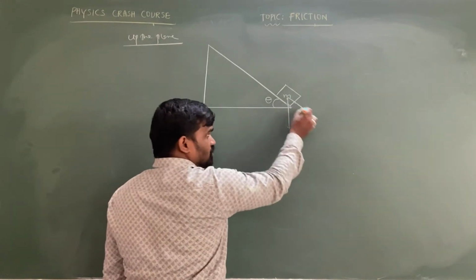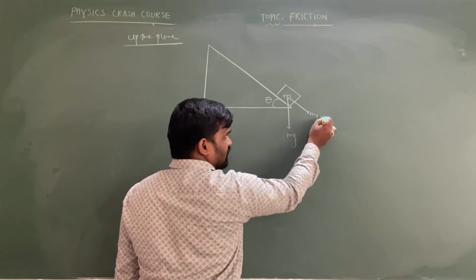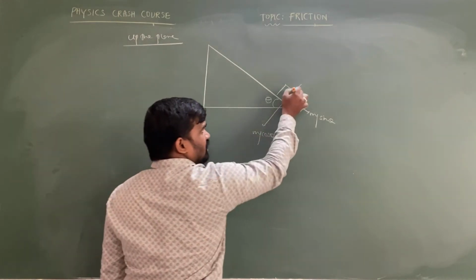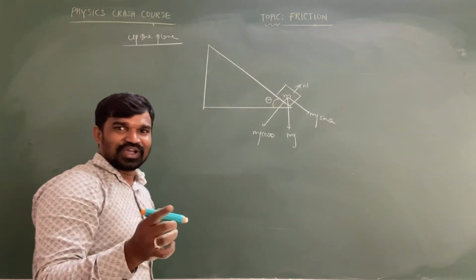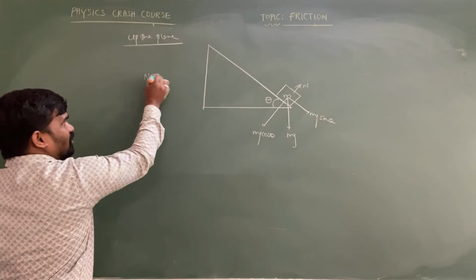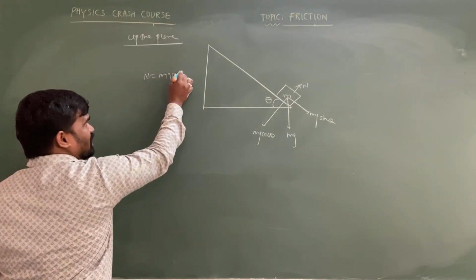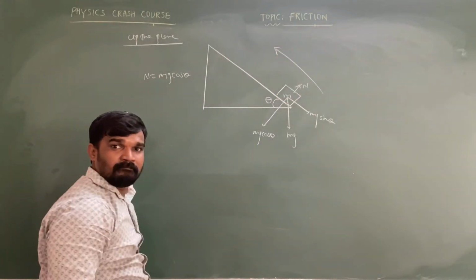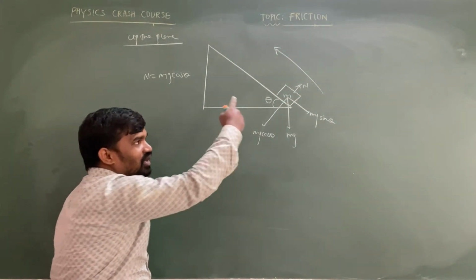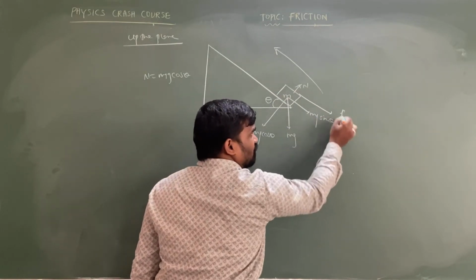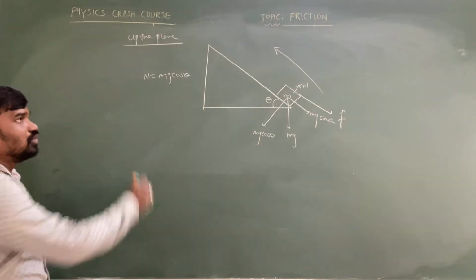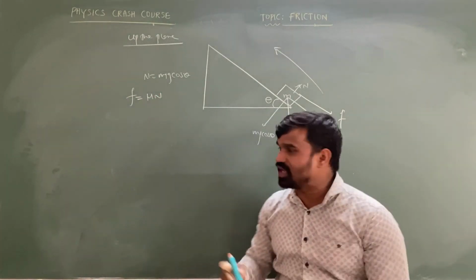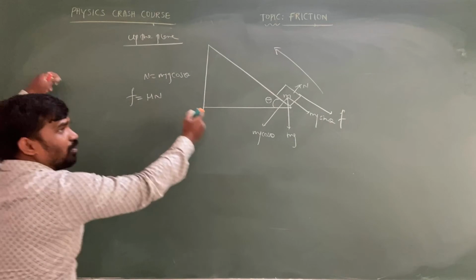So the downward force along the plane is mg sin theta, and perpendicular to the plane you get mg cos theta, and the normal force is N only. So the normal force is equal to mg cos theta. As the object is going in the upward direction, friction will act in the downward direction. Friction is equal to mu into N.